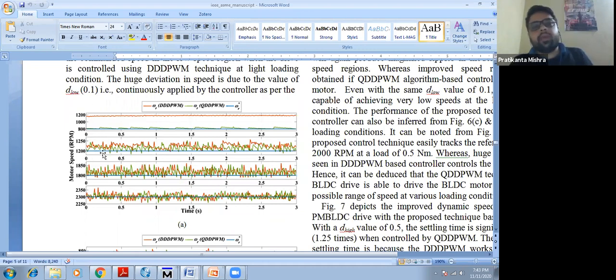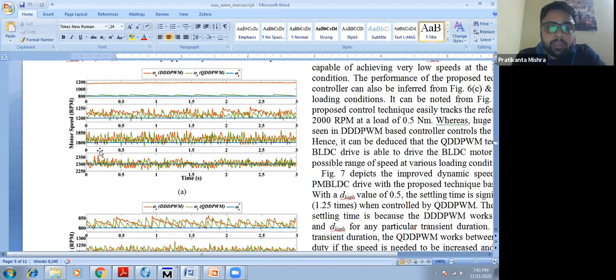Now when we are moving to 1200 RPM, suppose the reference is 1200 RPM over here. In that case you can see the quadruple duty digital pulse width modulation is properly following, but the triple DPWM is not able to, because at only one or two places, like this one over here and here, in only 3 seconds, 3 times only has it touched the reference speed.